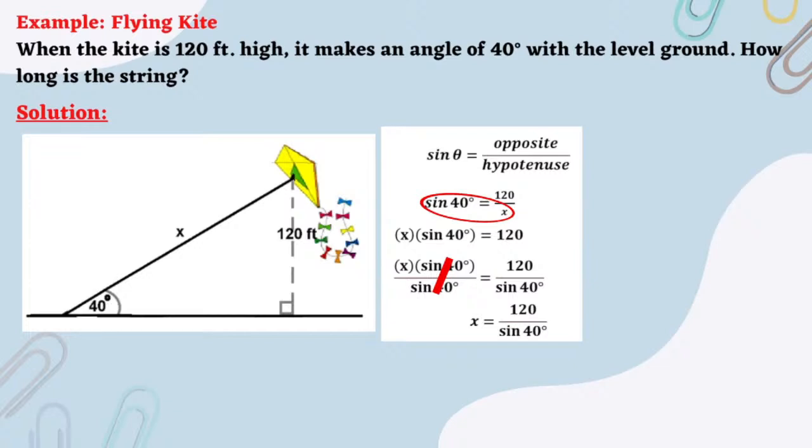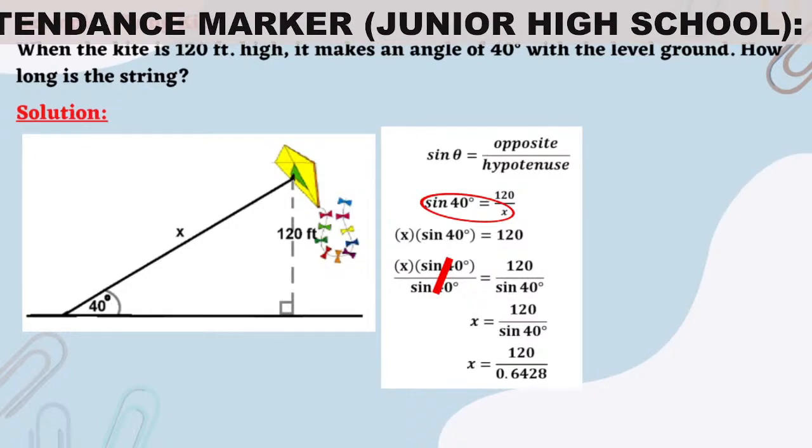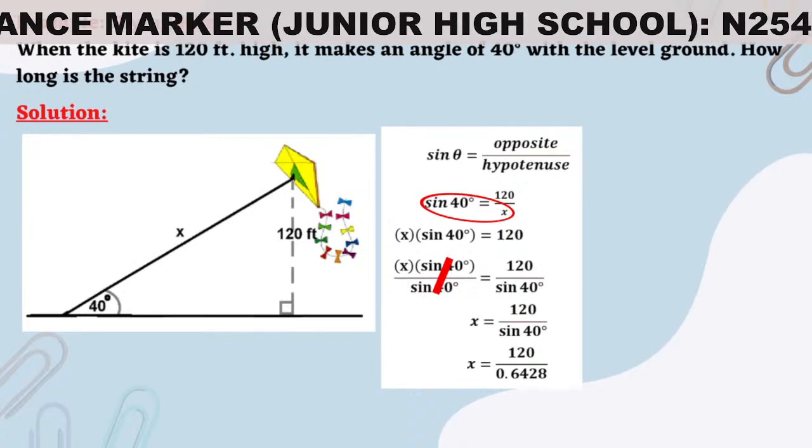Now, plugging in sine 40 degrees into the calculator and making sure that it is in degree mode, sine 40 degrees, its value is 0.6428. So we now have x is equal to 120 over 0.6428. Simplifying, 120 divided by 0.6428 is equal to 186.69.